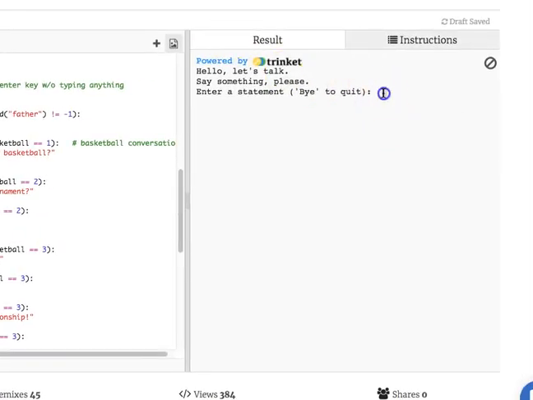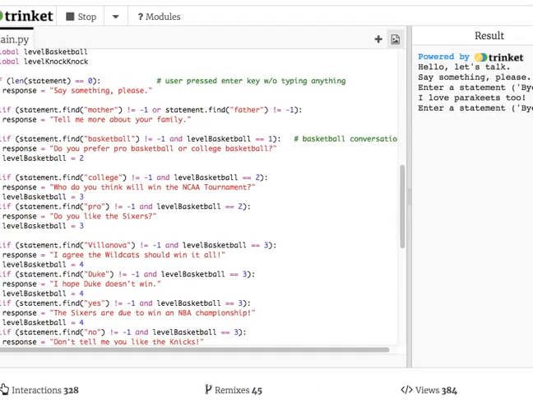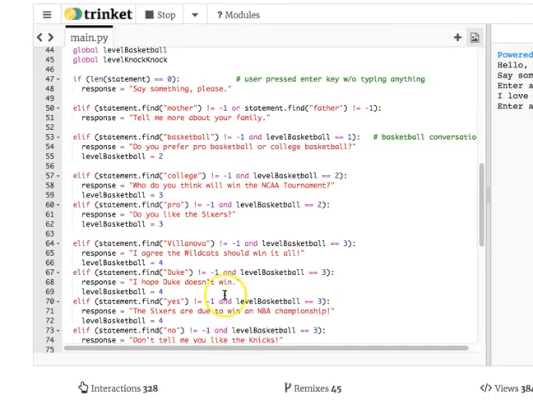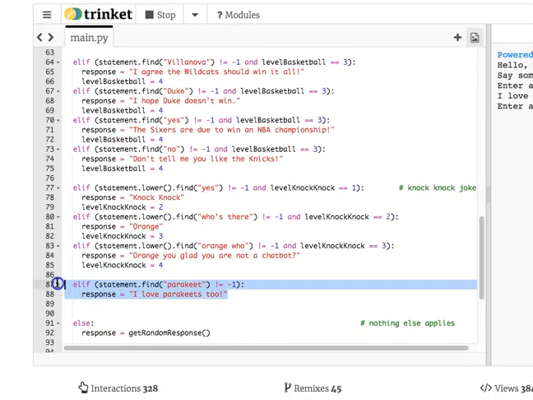Hello, let's talk. Say something, please. Do you have a parakeet? Yeah, I'm typing grammatical English with this text stuff. Don't tell English teachers. Hit the enter key. Look, it said I love parakeets too. So it worked. The SpaceX missile launch right here worked.